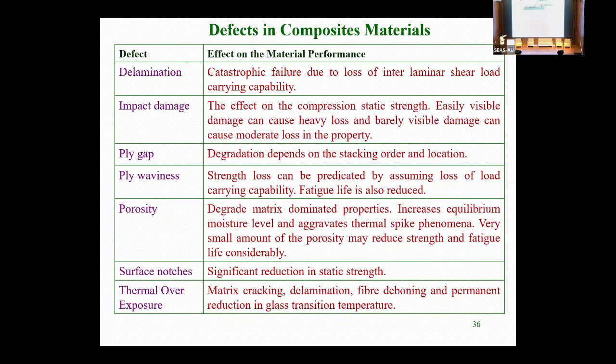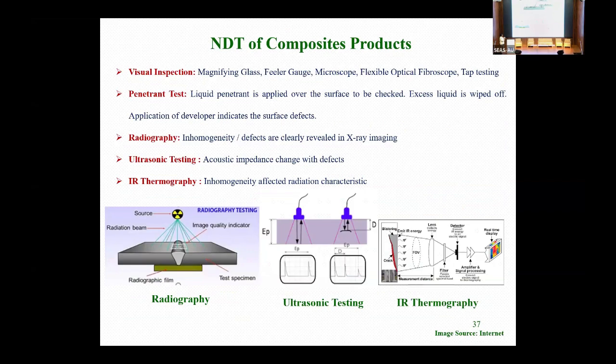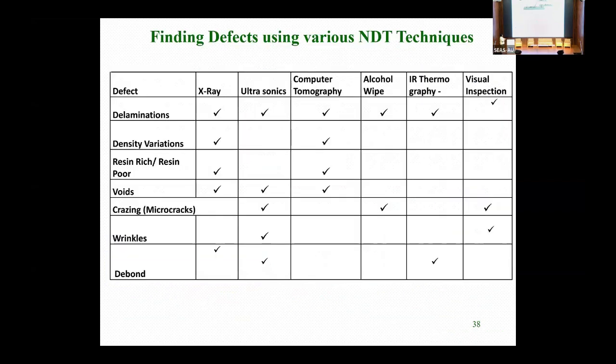The defects, there are various defects and what the effect of each defect is, that also we mentioned. So we have to treat these very seriously. If some kind of defect is there, health monitoring of the product is very essential so that we do not have a problem at the end. So this engineering method is there, and we can choose based on the available tools.